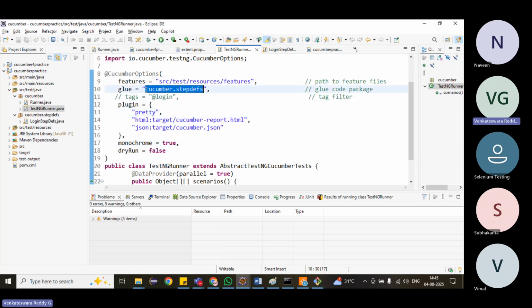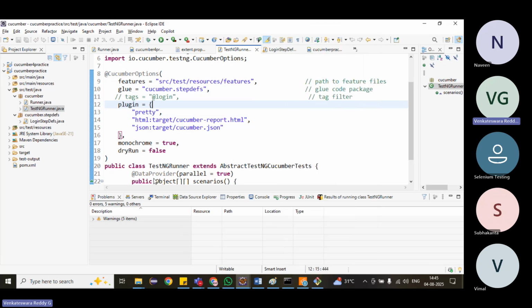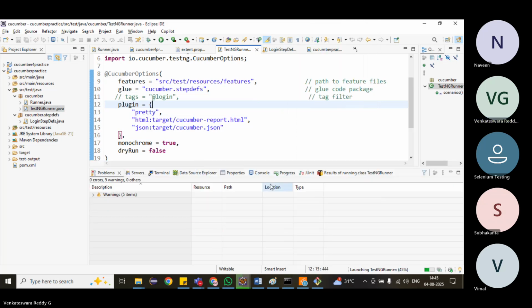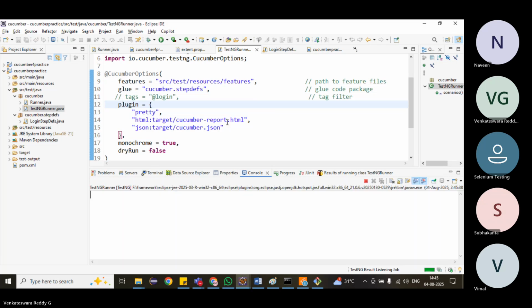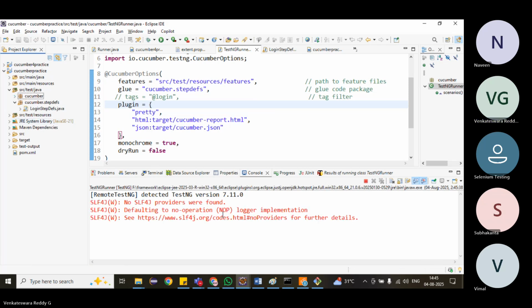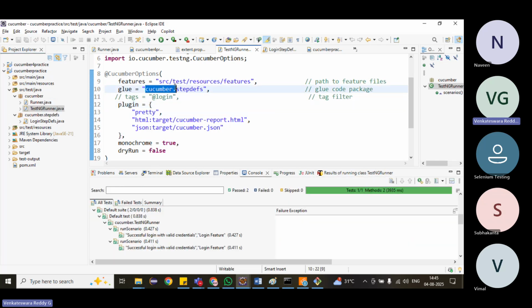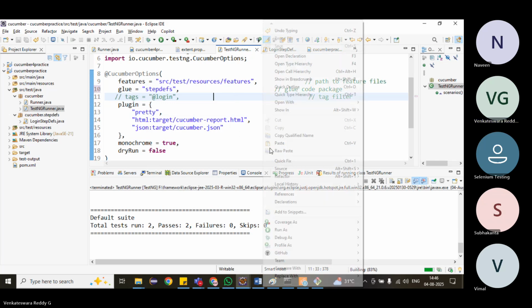Okay, let me check. I think for glue code in the test engine we have to give the entire path maybe. Right, just let me check it in this folder. Okay, cucumber underscore step definition. I think with Cucumber we are giving only step defs, right? I think it's not. We'll see. We'll remove this path and just give step definition. Is it recognizing?